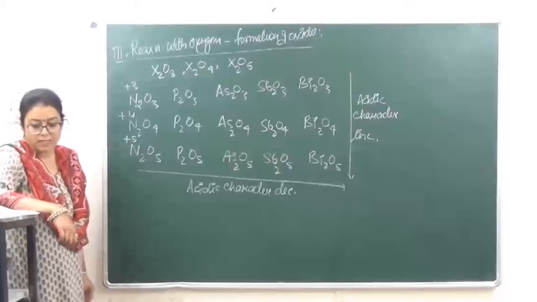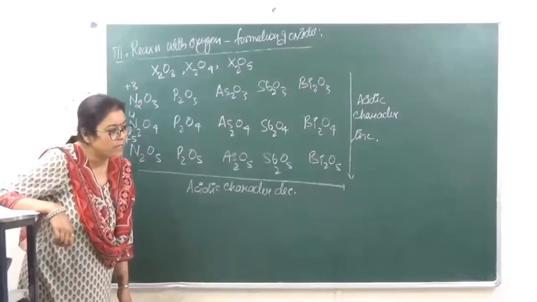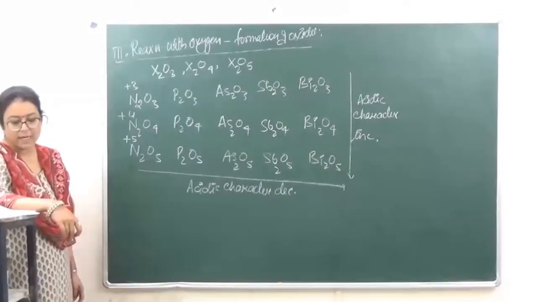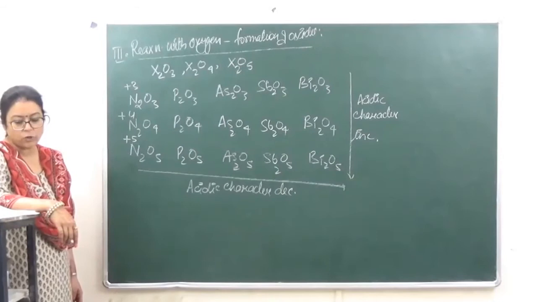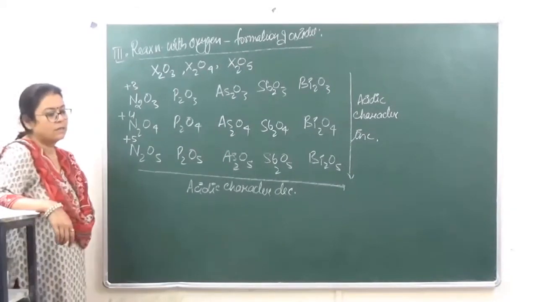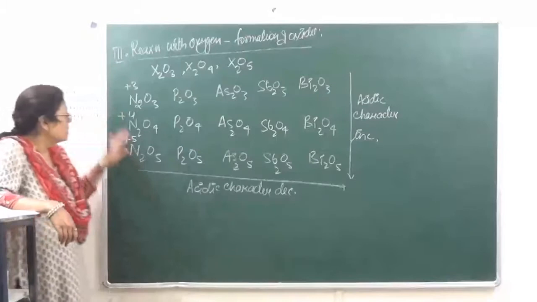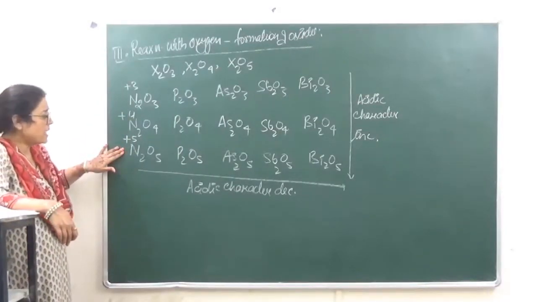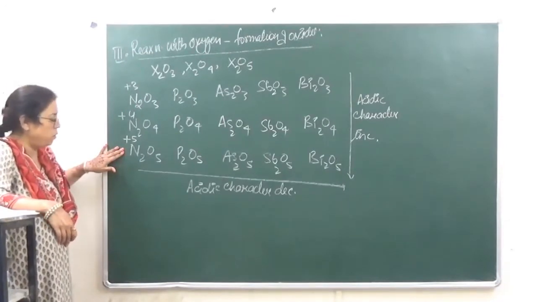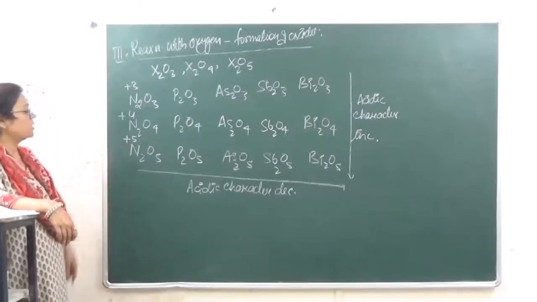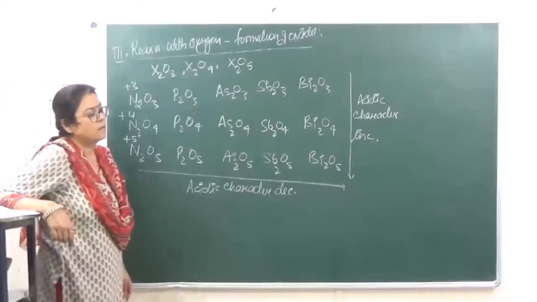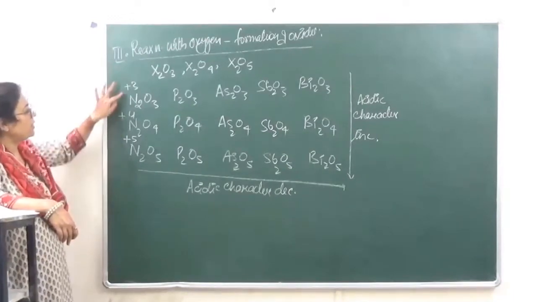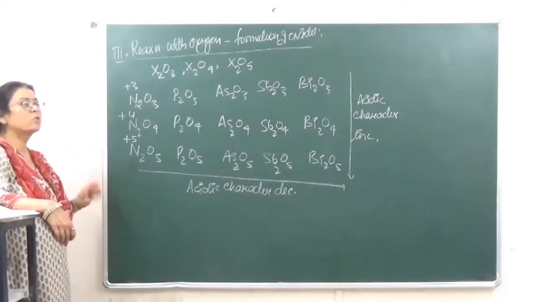The first is, greater the electronegativity, greater is going to be the acidic character. ठीक है? Secondly, for the same element, higher the oxidation state, more is going to be the acidic character.